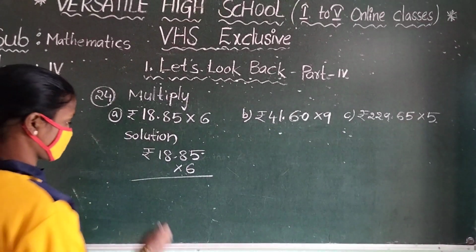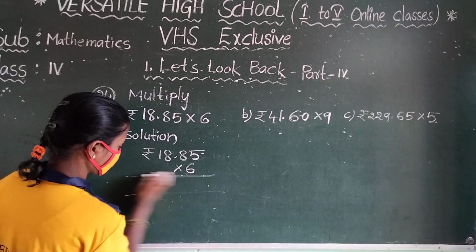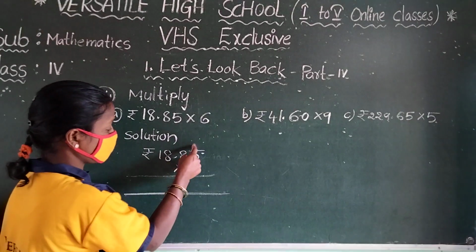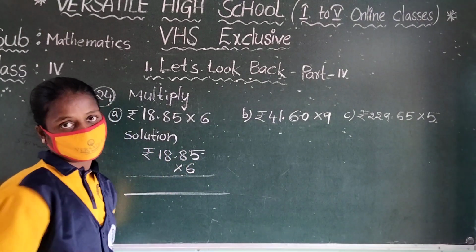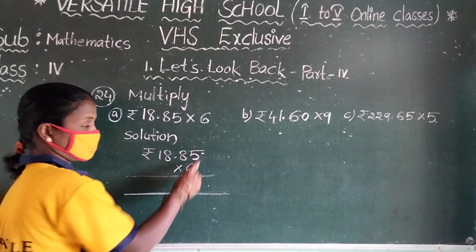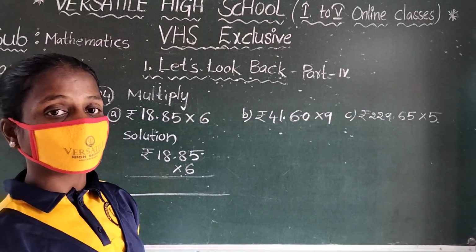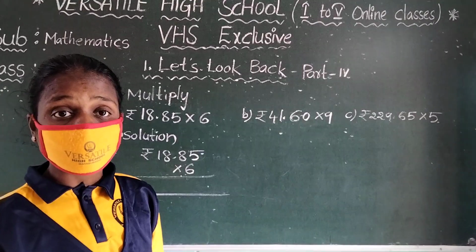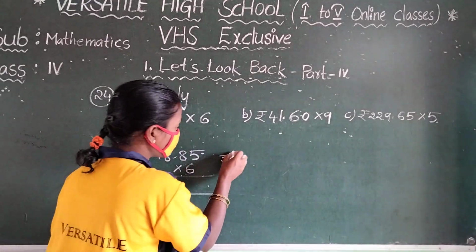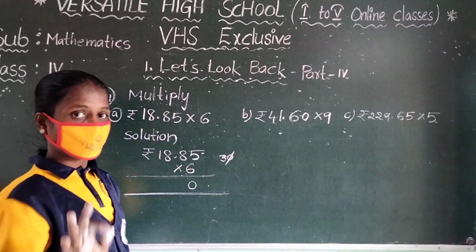Solution. So see, 18 rupees 85 paisa, multiply by 6. So what is that value? We have to observe that. So read the 6 table. See, this is ones digit 5, then tens, hundreds, thousands. So product with 6. 6 fives, what is that? 6 ones are 6, 6 twos are 12, 6 threes are 18, 6 fours are 24, 6 fives are 30. That means 30 you write here first roughly. So ones digit, what is that? 0. You write it down. And 3 is up.